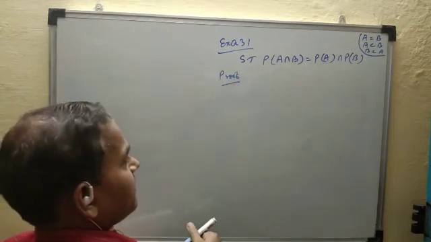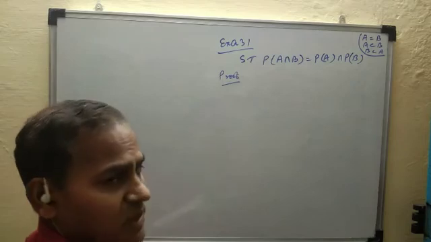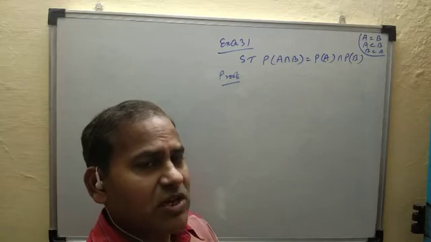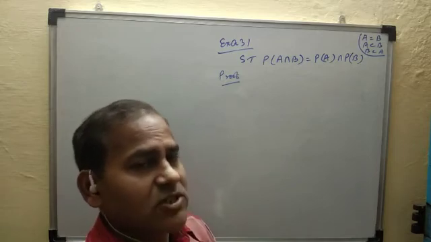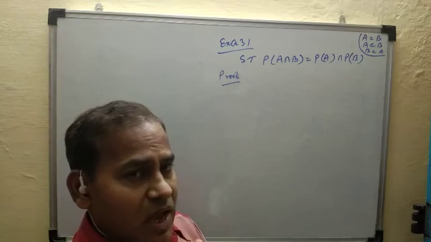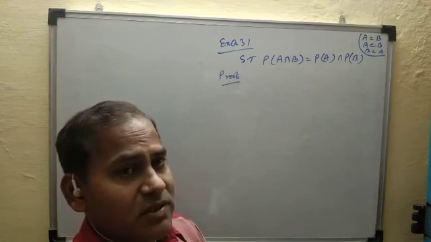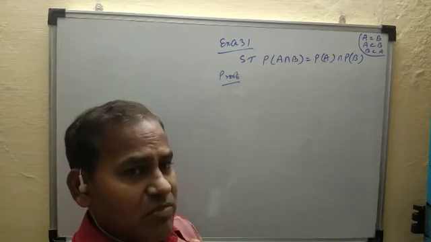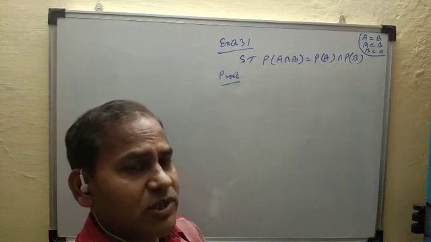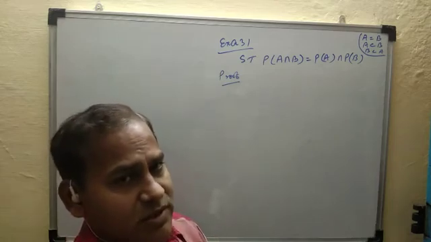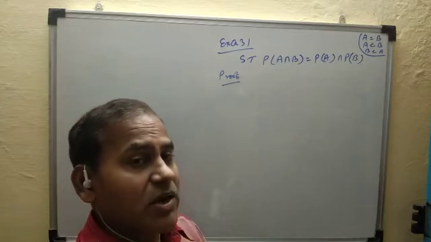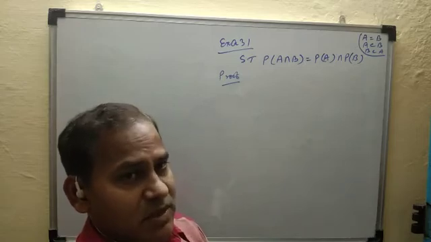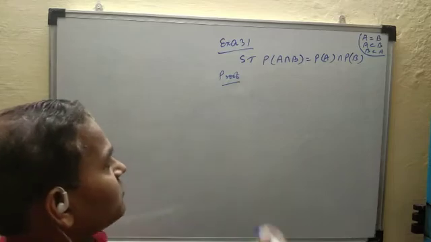And second thing, since the power set of any set is the set whose elements are subsets of that set, and each subset is a set, and a set is denoted by capital letters. So an element of the power set of A is denoted by capital letters, not small letters, because any element of the power set of A is also a set, and a set is denoted by a capital letter. Clear? So here suppose